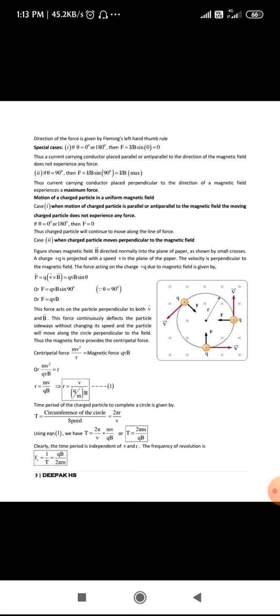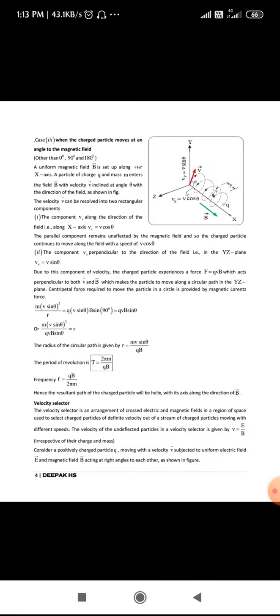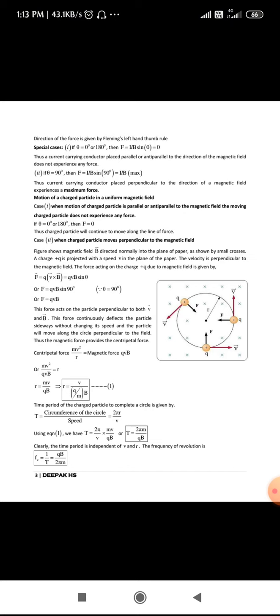That is nothing but motion of a charged particle in a uniform magnetic field. I think we have three cases there. We will start with the first case, when the motion of a charged particle is parallel or anti-parallel to the magnetic field. The moving charged particle does not experience any force.